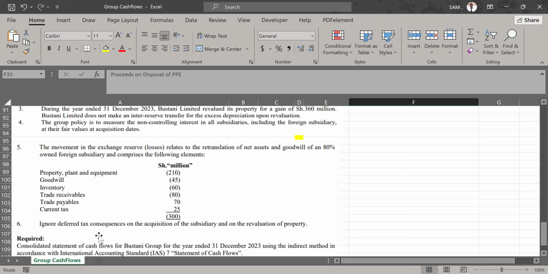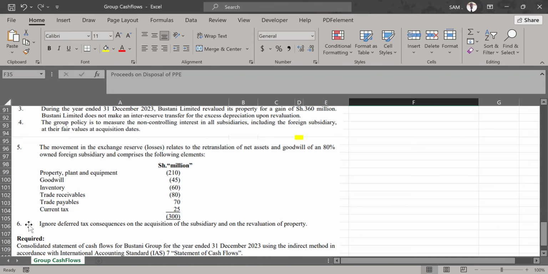This is about retranslation loss. You remember we picked the one for goodwill. So PPE was also affected. Inventory was also affected. Receivables, payables, and tax were also affected. We are going to take into consideration those ones. Note number 6, ignore deferred tax consequences on the acquisition of the subsidiary and on the revaluation of property.